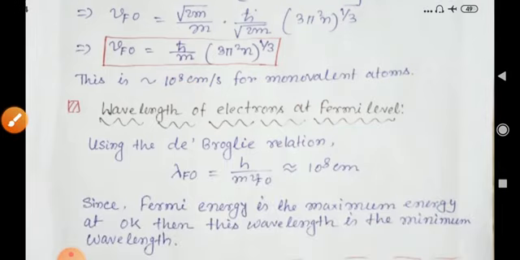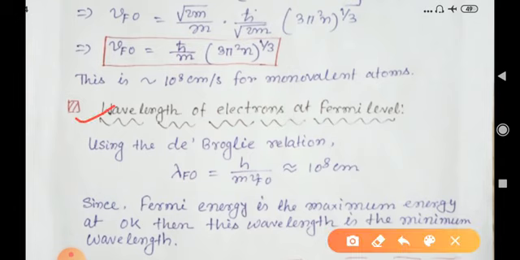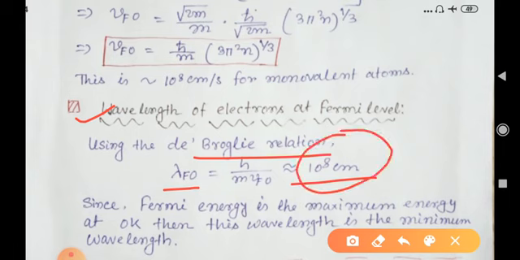Now we would like to find what the wavelength associated with the electron at the Fermi energy level is. For that we use de Broglie's relation, lambda f0 is equal to h by m Vf0, and it gives us a value near about 10 to the power minus 8 centimeter. At the beginning of our class we discussed the wavelength associated with an electron, which explains why the mean free path of the electron inside the metal is so large.